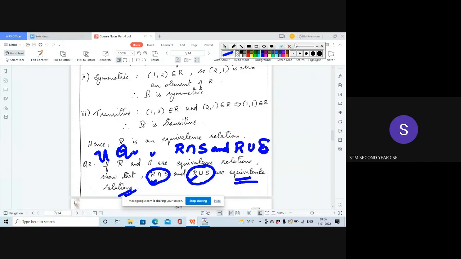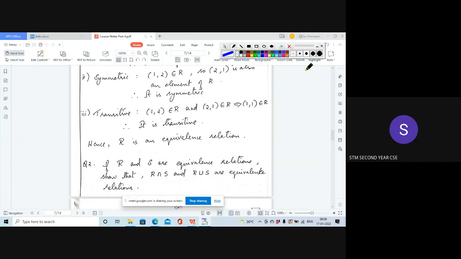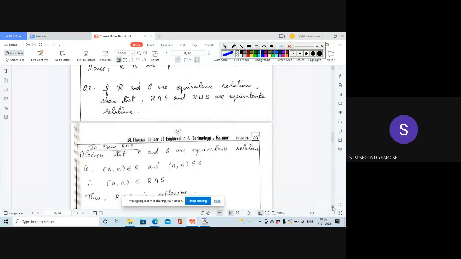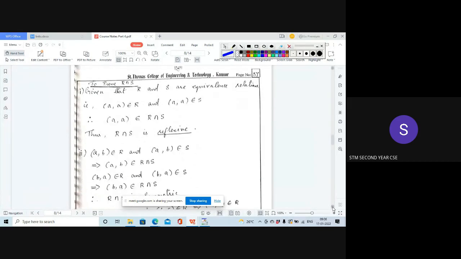So let us see how it is. Now you will be asked to prove it. Let us see how we can prove it. Hope you had written down the question. Now, let us first prove R intersection S. To prove R intersection S, you are given two relations R and S. It is given that these two relations are equivalence relations.